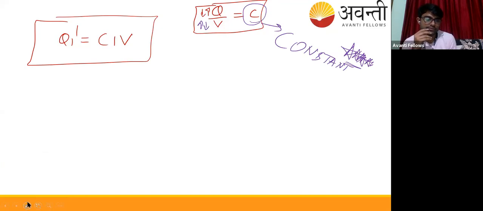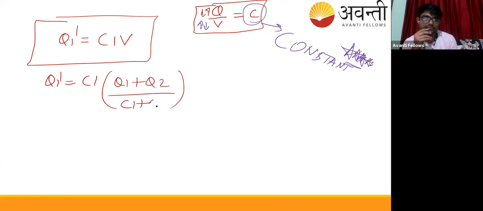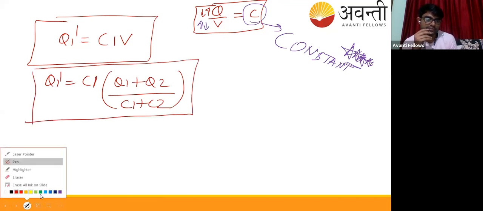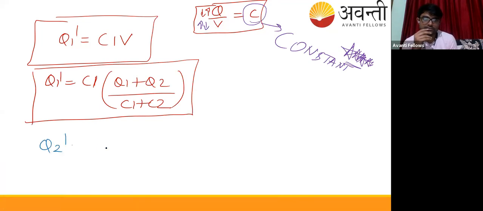Similarly, suppose first we need to find this: the common potential V will come out to be (Q1 plus Q2) upon (C1 plus C2). So this is Q1 dash, and now Q2 dash will come out to be C2 V, the common potential.